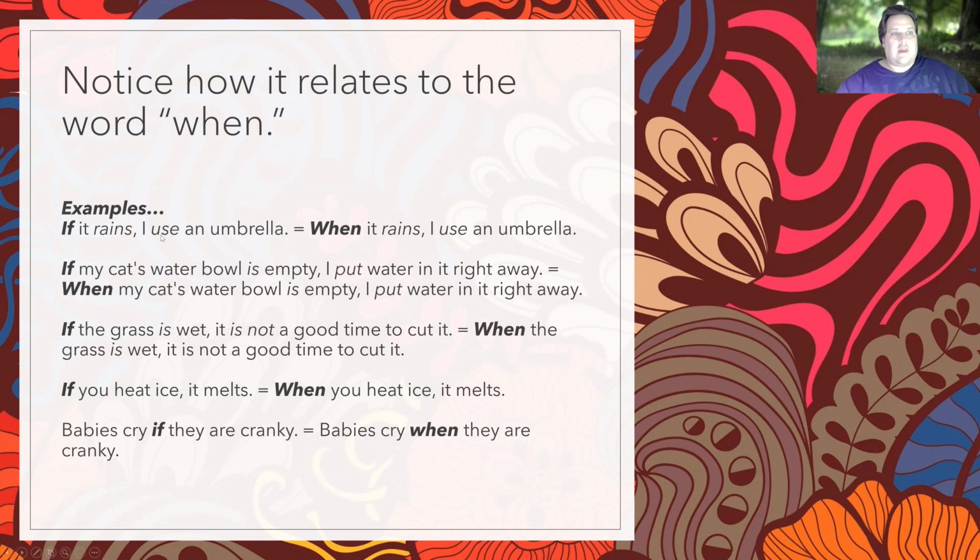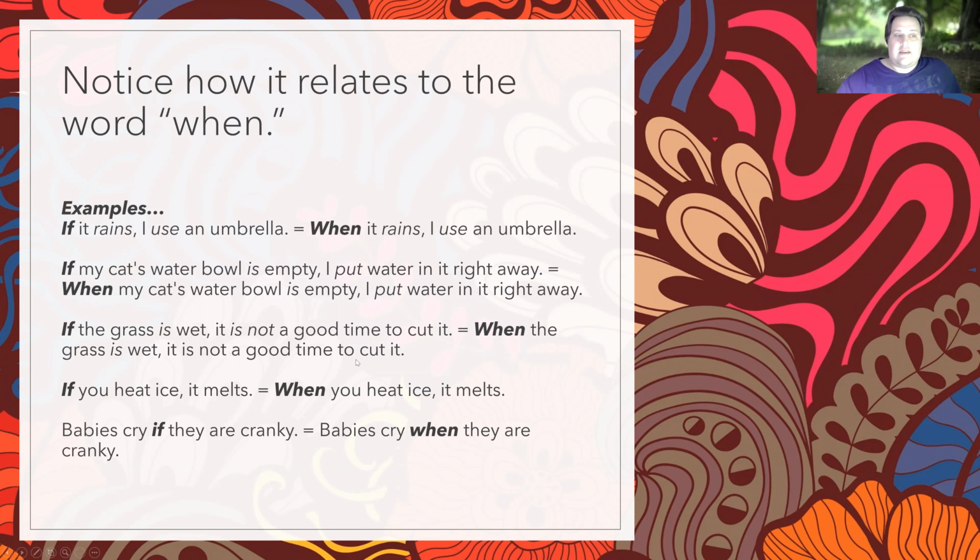Rains, use, okay? Now, if you start a sentence with a conditional like this, when you write, you want to put a comma at the end of the conditional clause. If it rains, comma, I use an umbrella. Much like we use a comma with when we start a sentence with it as a conjunction. When it rains, comma, I use an umbrella. All right, so now let's jump back down here. If the grass is wet, it is not a good time to cut it. Okay, and that means the same as when the grass is wet, it is not a good time to cut it.